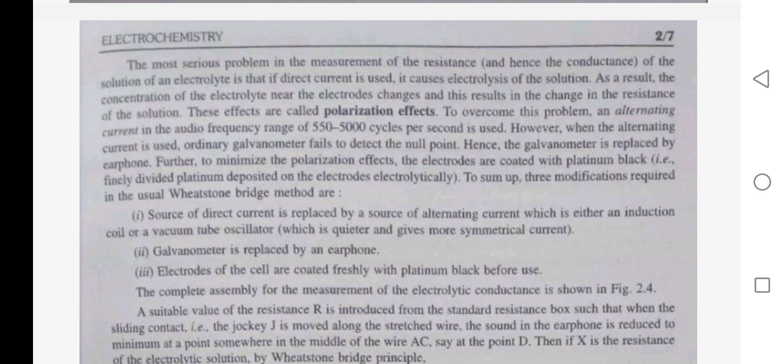To sum up, three modifications are required in the usual Wheatstone bridge method. The source of direct current is replaced by a source of alternating current, which is either an induction coil or a vacuum tube oscillator. The galvanometer is replaced by an earphone. The electrodes of the cell are coated freshly with platinum black before use. The complete assembly for the measurement of electrolyte conductance is shown.